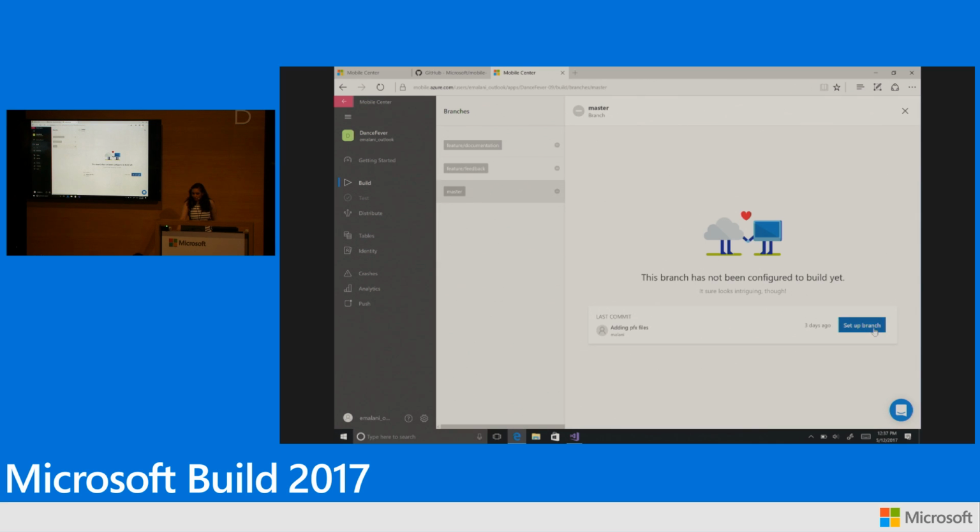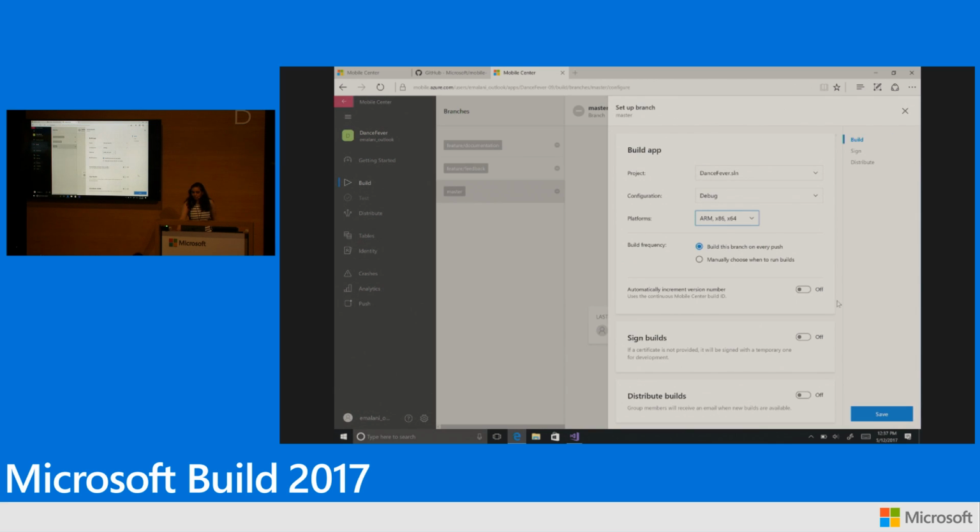Let's select that branch. I'll click on Setup Branch button. And we are doing some magic behind the scenes to look out for all the required parameters and values that you need to set up in order to build this application the way you want. So for my app, looks like the solution file is already loaded. The configuration can be selected as debug or release. Let's go with release.